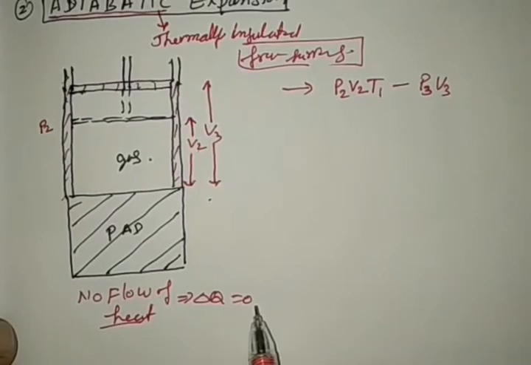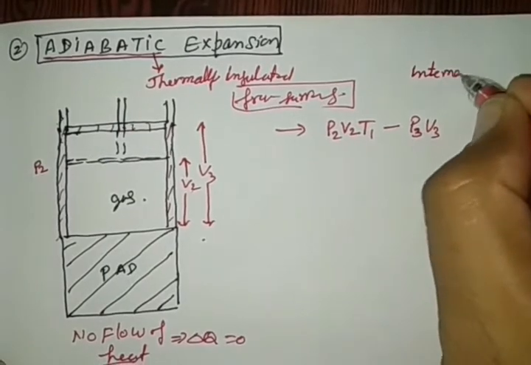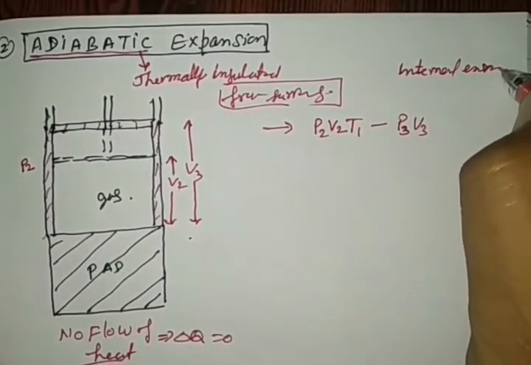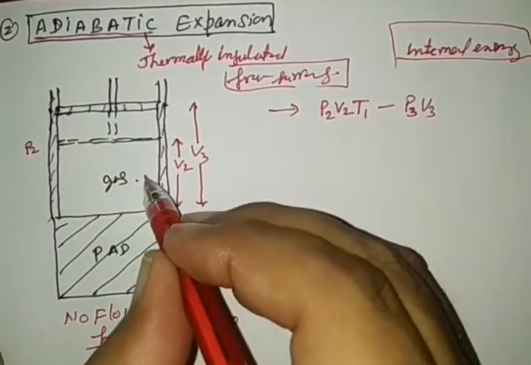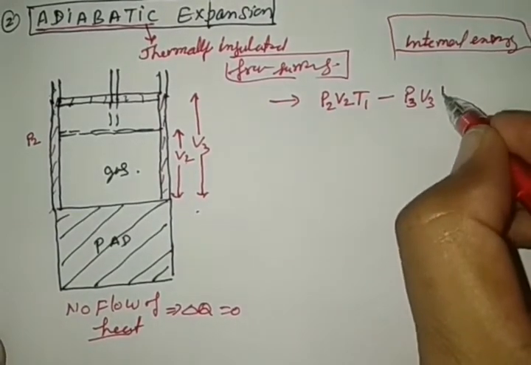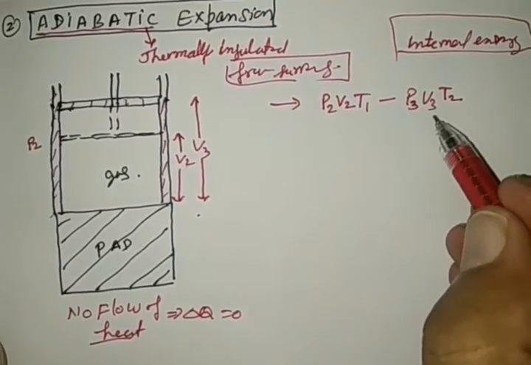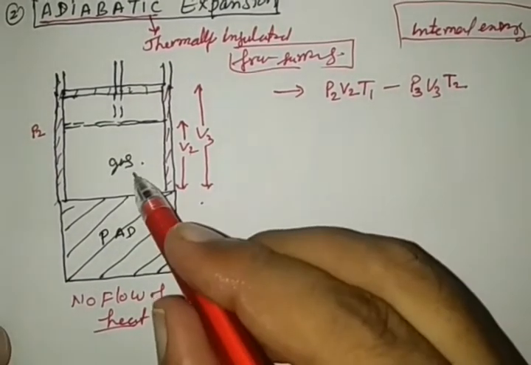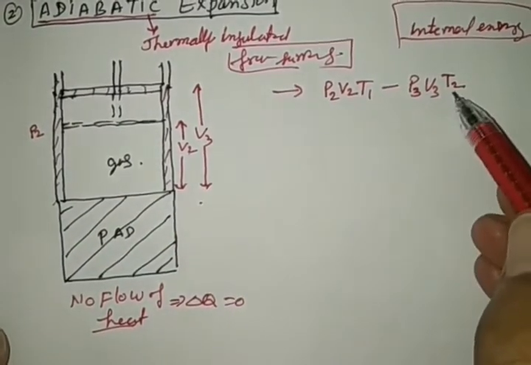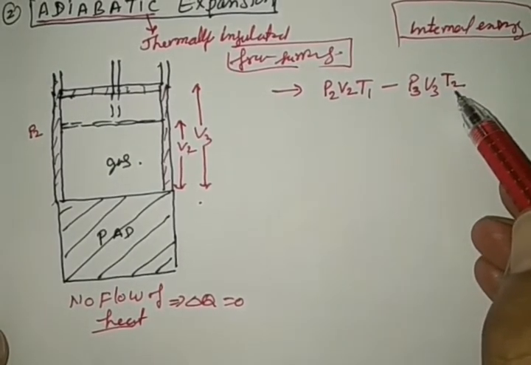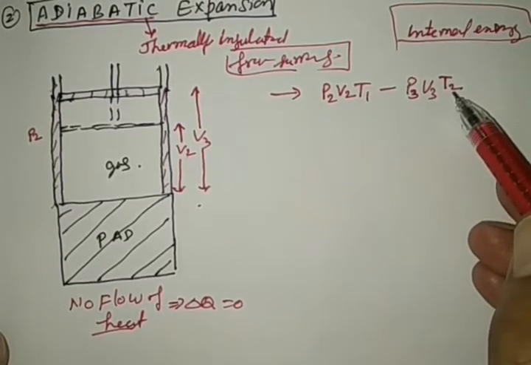Now see for the temperature. If there is no flow of heat, then the system works from internal energy, right? In that condition, the temperature of the working substance decreases from T1 to T2. It is made to increase the volume of the working substance gas till the temperature of the system becomes equal to the temperature of the sink, because the third part is a sink where the temperature is T2.